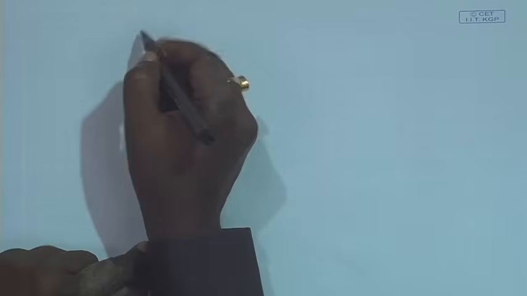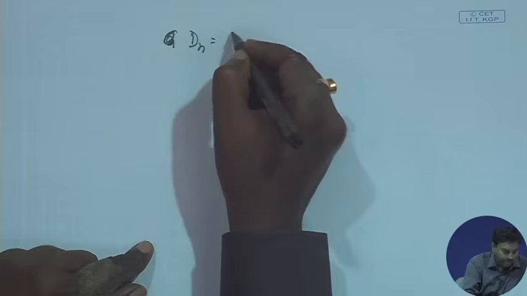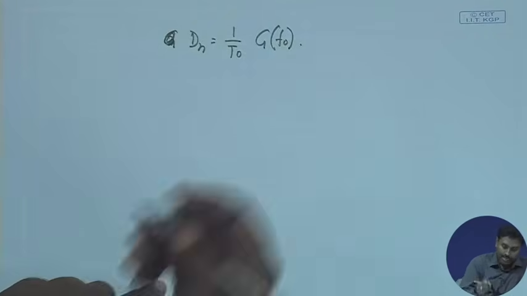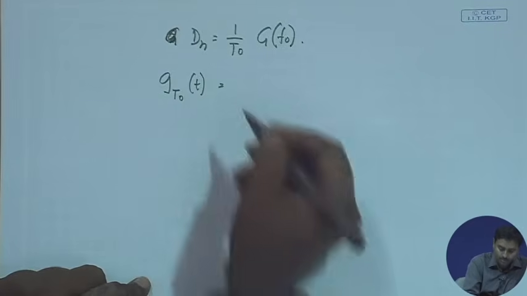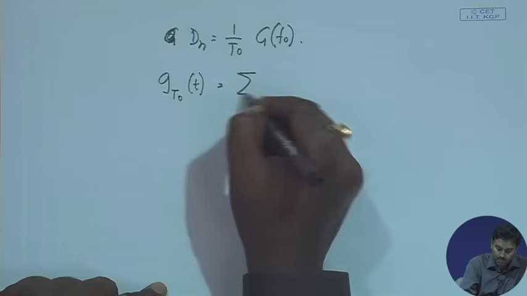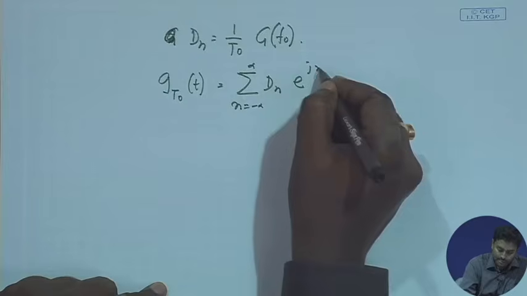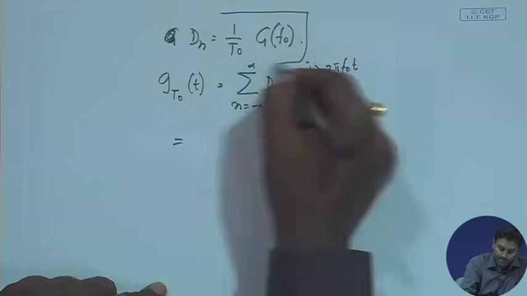Okay. So, once I could do this, I have got a very nice construction. What is that construction? Now, I can see what happens to my Dn. Dn becomes 1 by T0 times G(f0), which I have already written. This is my Dn, and immediately I can represent my g_t0(t), which is a Fourier series expansion: summation n from minus infinity to plus infinity of Dn e to the power j n 2 pi f0 t, and in place of Dn I can replace this.